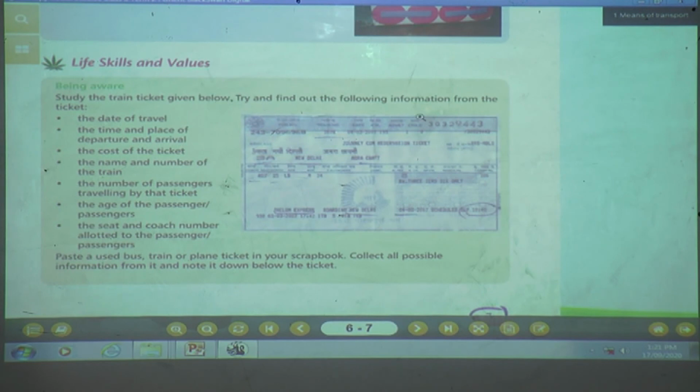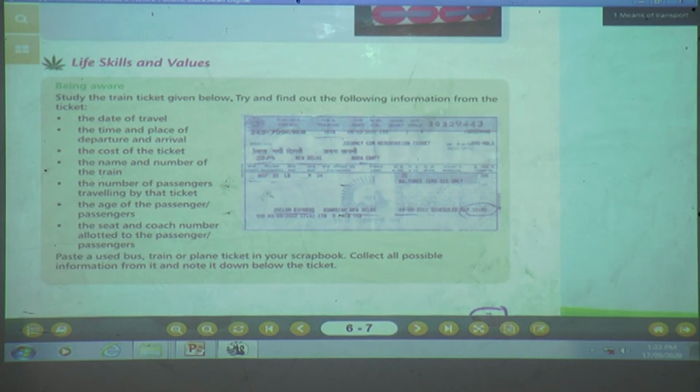Try and find out the following information from the ticket. Yes, children, you are going to tell your parents, show me the train ticket whichever is available. Then what are you going to see in this? The date of travel, the time and place of departure and arrival, the cost of the ticket, the name and number of the train, the number of passengers traveling by the ticket, the age of the passengers, and the seat and coach number allotted to the passengers.